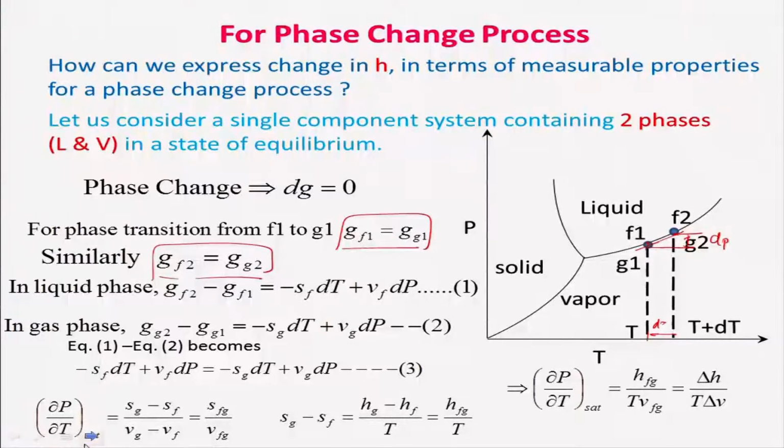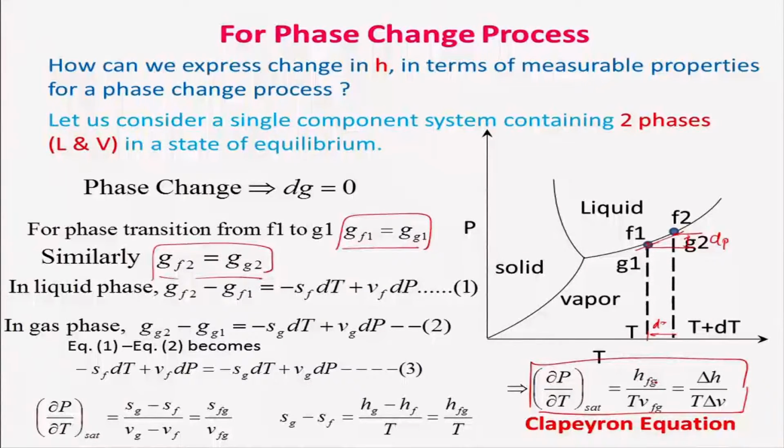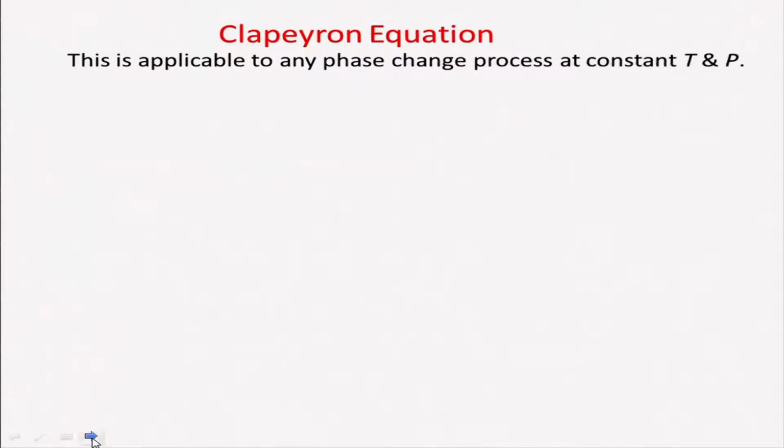And this equation is known as the Clapeyron equation, which relates the heat of vaporization, sublimation and others to measurable properties. As I told, this is applicable to any phase change process at constant temperature and pressure.